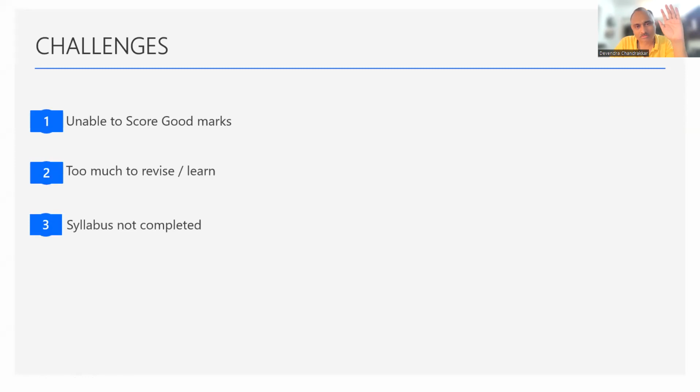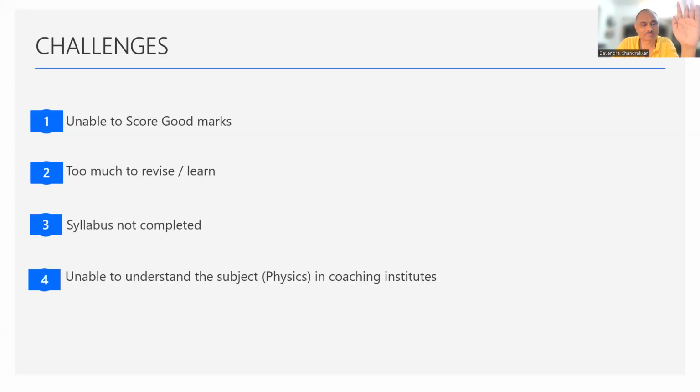How many of you are in 12th standard and your syllabus is still pending? Anybody who is in 12th standard and their syllabus is not yet completed? Kushagra, your syllabus is completed? Just type completed or not. Aisha, Kushagra, Casey, and those of you who are in 12th standard, see. So syllabus not completed is another big challenge.